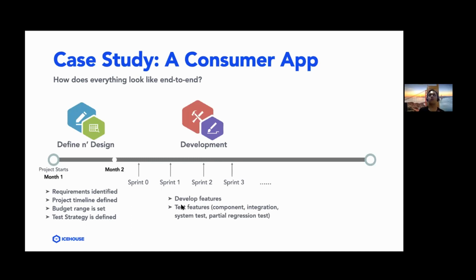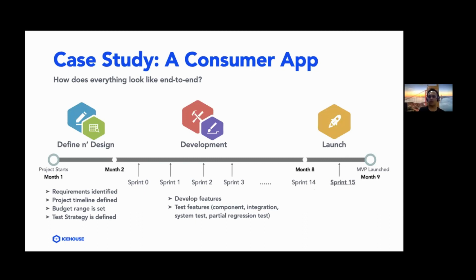And then once we're sure that we are ready to deploy the app into the market, we go into the last phase, which is the launch phase. And for this particular project, we deployed the app in between months 8 and 9, so between sprints 14 and 15.